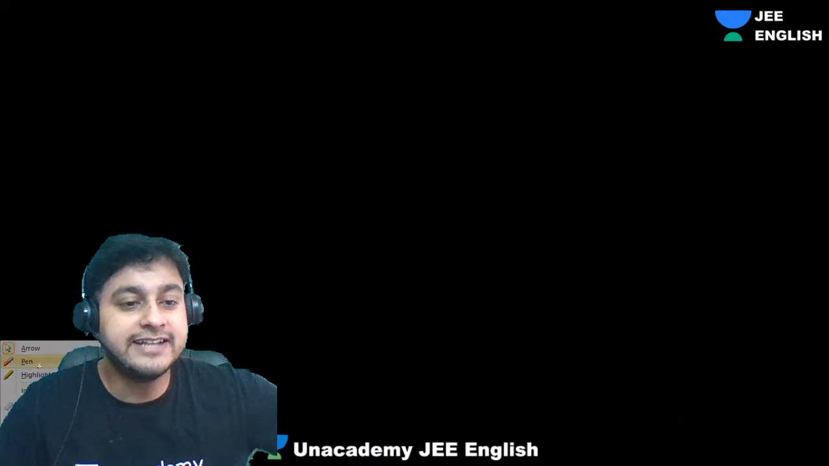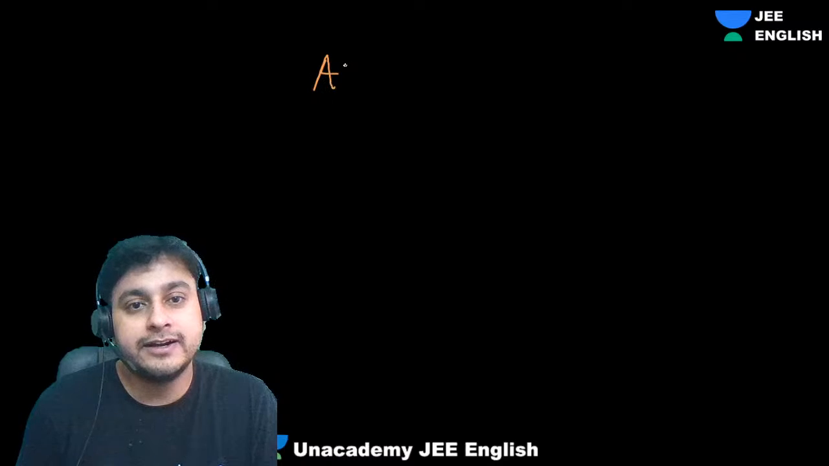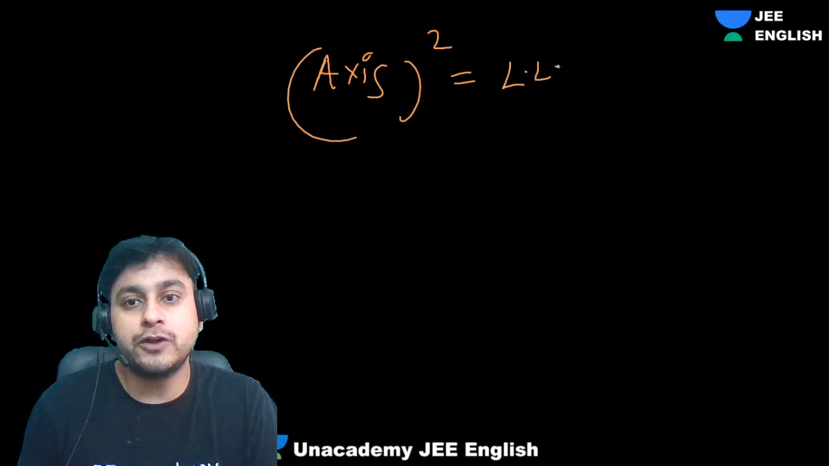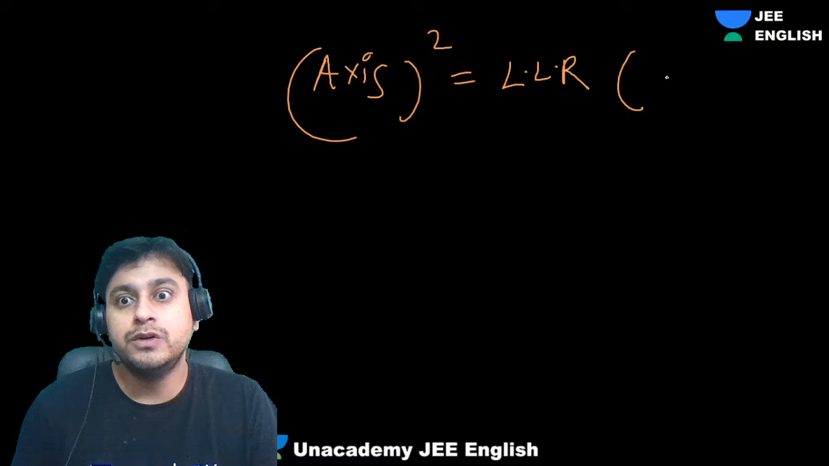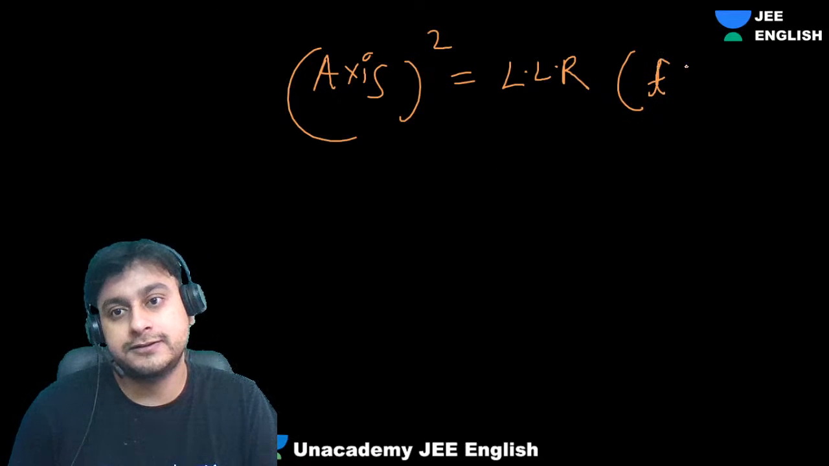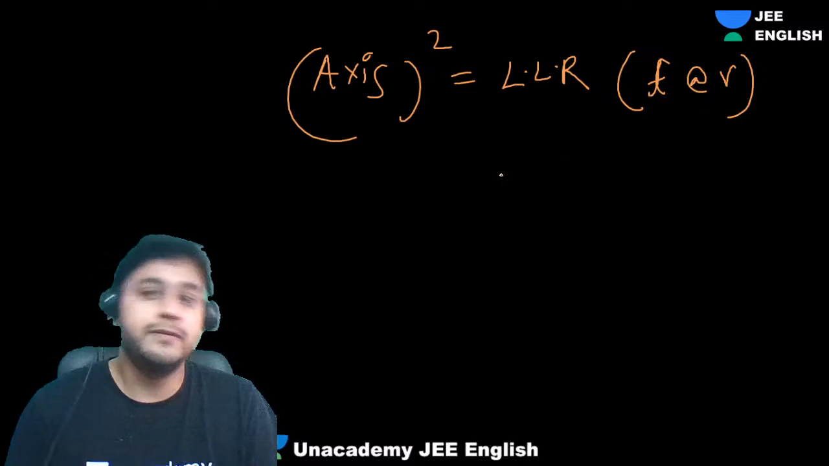Okay, so guys, that is also one interesting formula: distance from axis square is 4a, and 4a can be written as length of latus rectum into tangent at vertex. That's the formula.